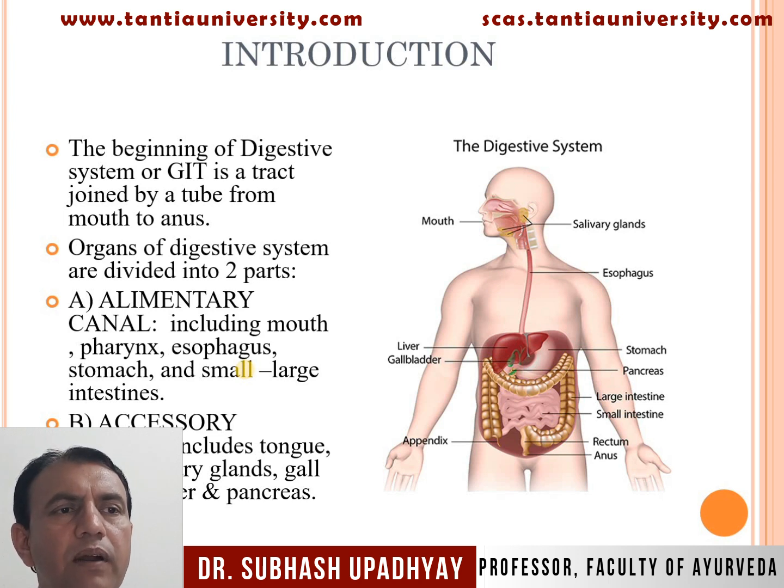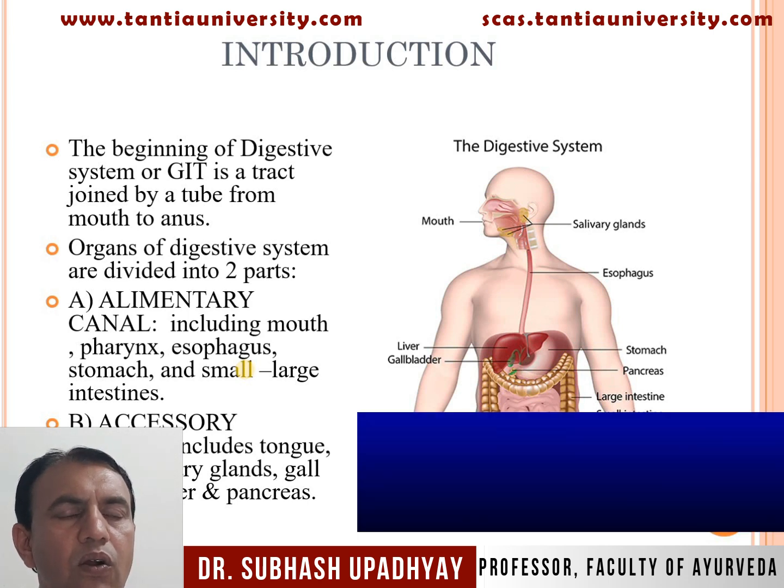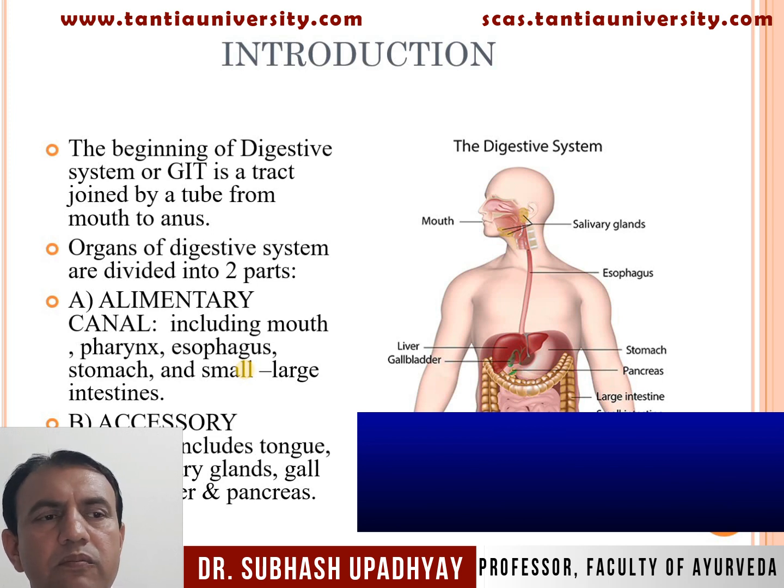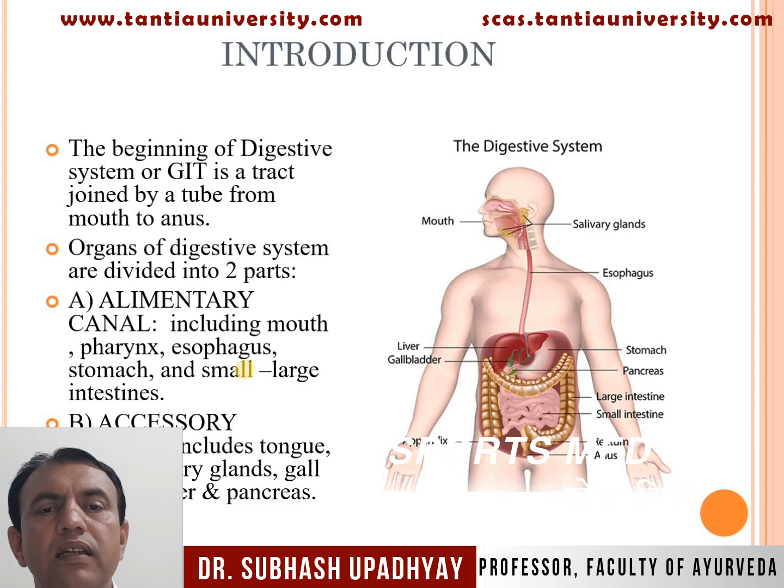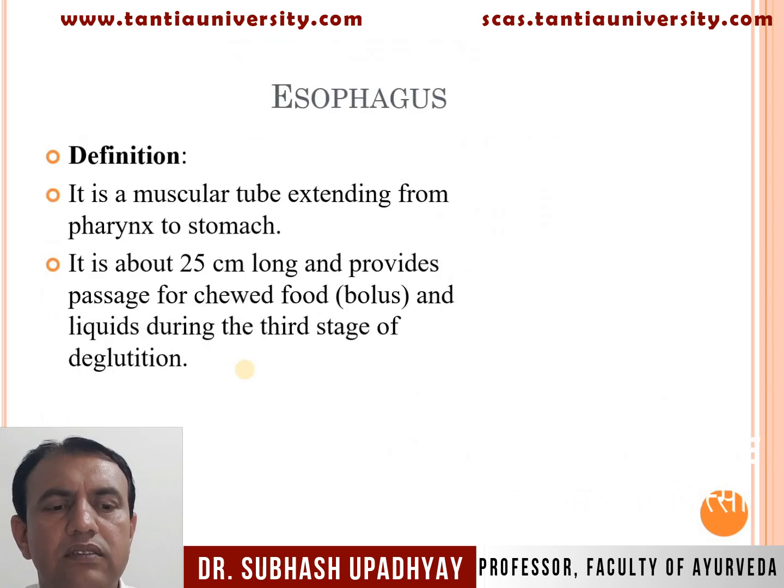First, the main part or digestive tract, also called the alimentary canal, including the mouth, pharynx, esophagus, stomach, and small and large intestine. Second, accessory organs or organs of digestion, including the tongue, teeth, salivary glands, gallbladder, liver, and pancreas.